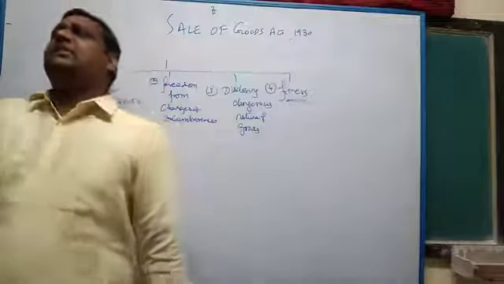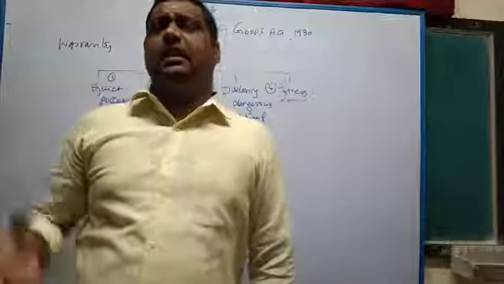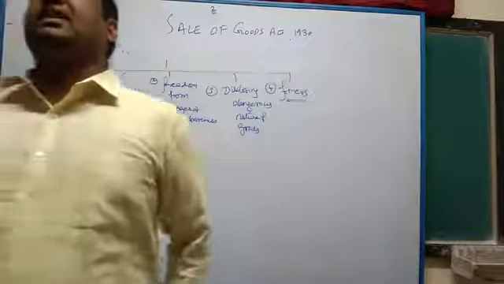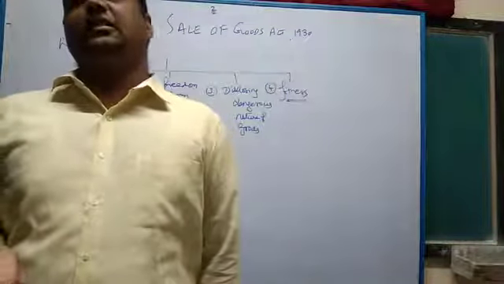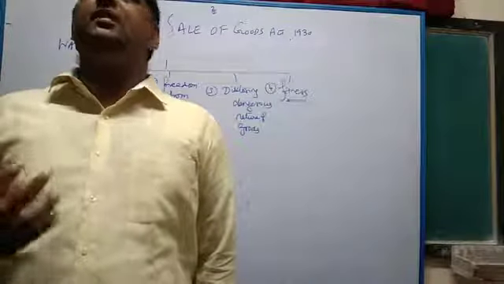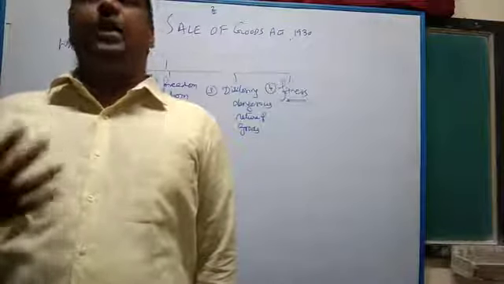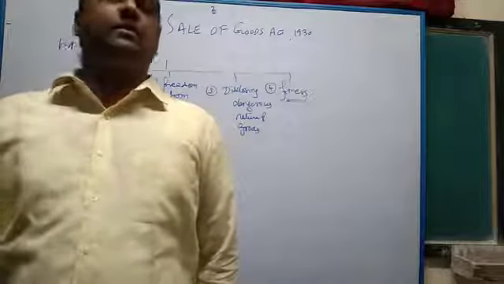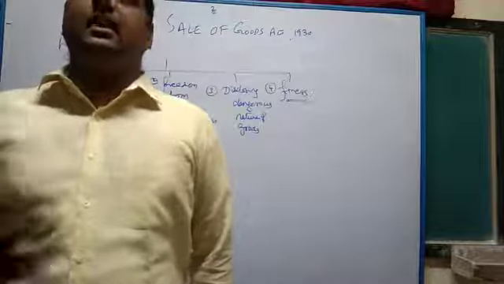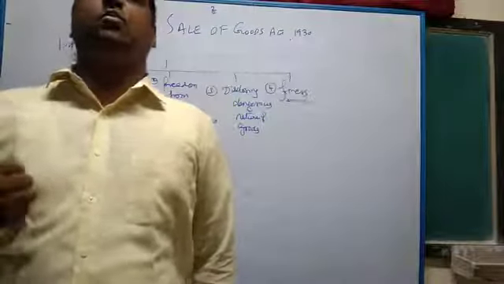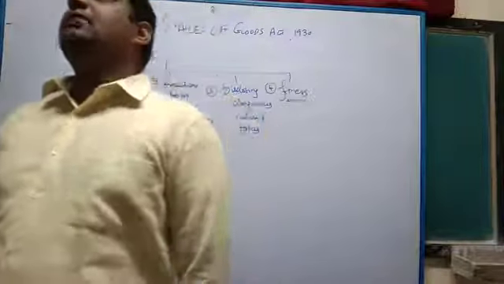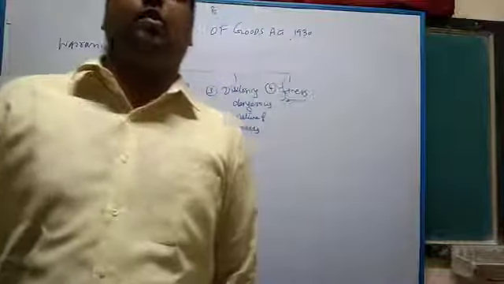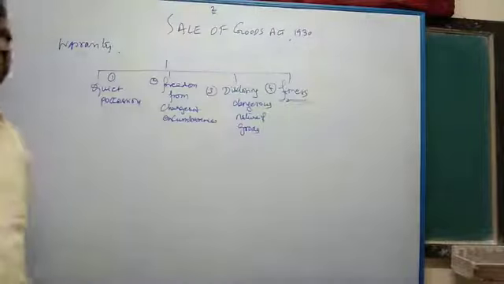The effect of the sale falls on the buyer, which means the buyer faces the consequences. Whenever a sale is bad, the buyer has to face the consequences. Therefore, the buyer has to enjoy free and quiet possession of the goods. He has to enjoy them and take care of them as his own goods, keeping right ownership and possession over the goods he has bought. He could not be put into trouble by the seller at a later point of time. So the buyer should enjoy free and quiet possession and ownership of the goods.